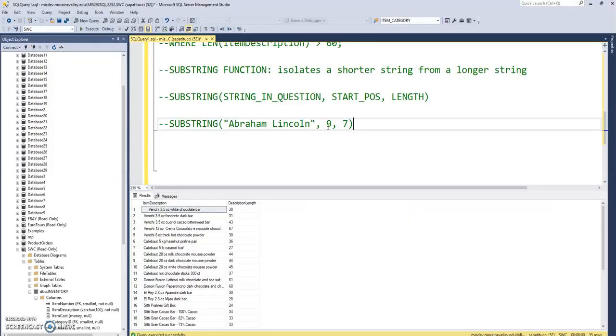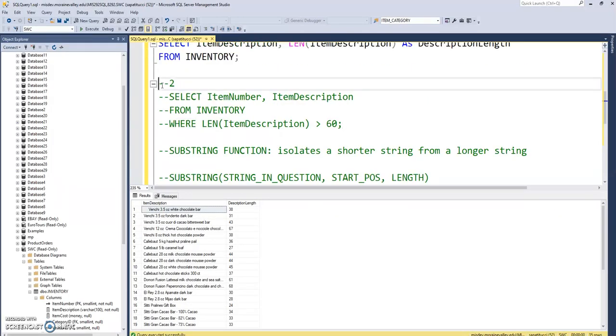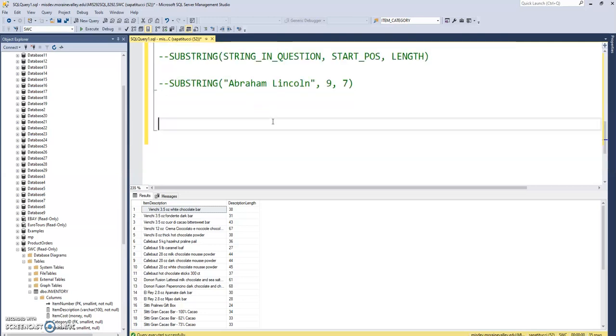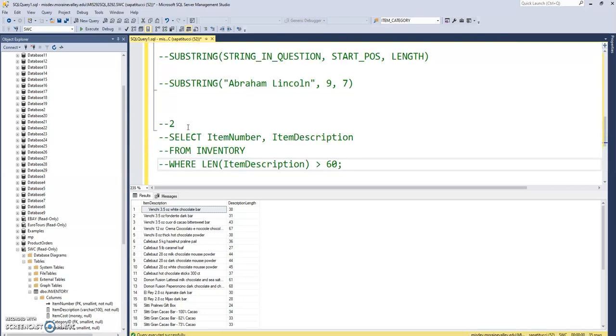So let's do it. So I'm going to copy number 2 here. Okay, this becomes number 3. And we are told to get the truncated description. Let me see how much space I have. I might drop this to the next line, but let's see.